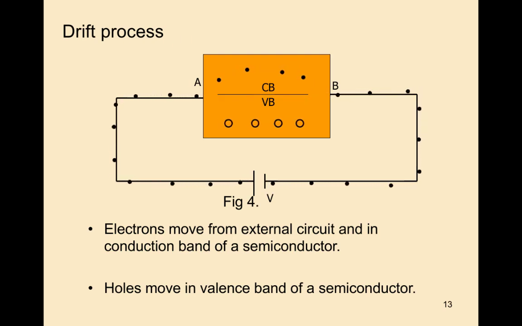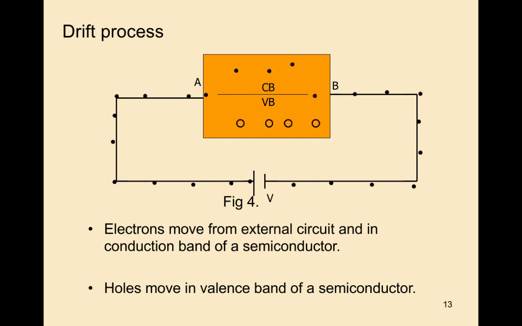Drift current exists by applying an external voltage to a semiconductor. That means when we connect an external voltage battery to the semiconductor, there is a movement of holes and electrons.